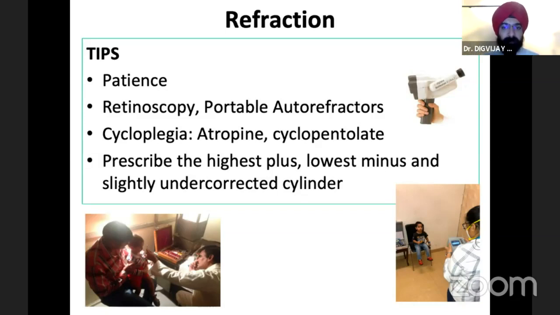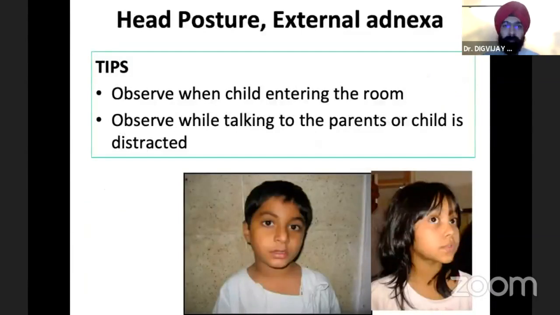And you can use homatropine for older children, but you must do a cycloplegic refraction. Cyclopentolate can also be used if you don't want the child to come back, or the child cannot come back for a second visit. You can use alternative means such as an auto-refractor, like the Retinomax you see here, which is a portable AR. We often use, if you look down at my clinics, the Plus Optix photorefractor, which gives us a screening value of children, and retinoscopy done with the child in the mother's or parent's lap, when he's most comfortable, is very, very important.